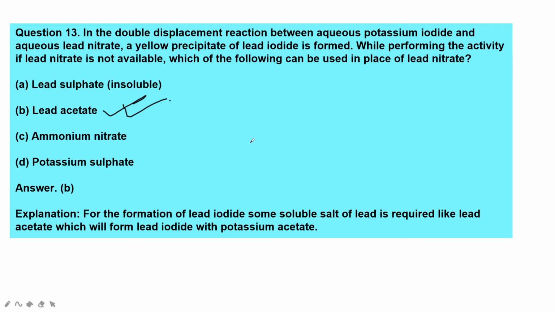Potassium iodide and lead nitrate give a yellow precipitate in the activity. Instead of lead nitrate, we can use lead acetate. Okay, for the formation of lead iodide, some soluble salt of lead is required, like lead acetate, which will form lead iodide with potassium acetate.